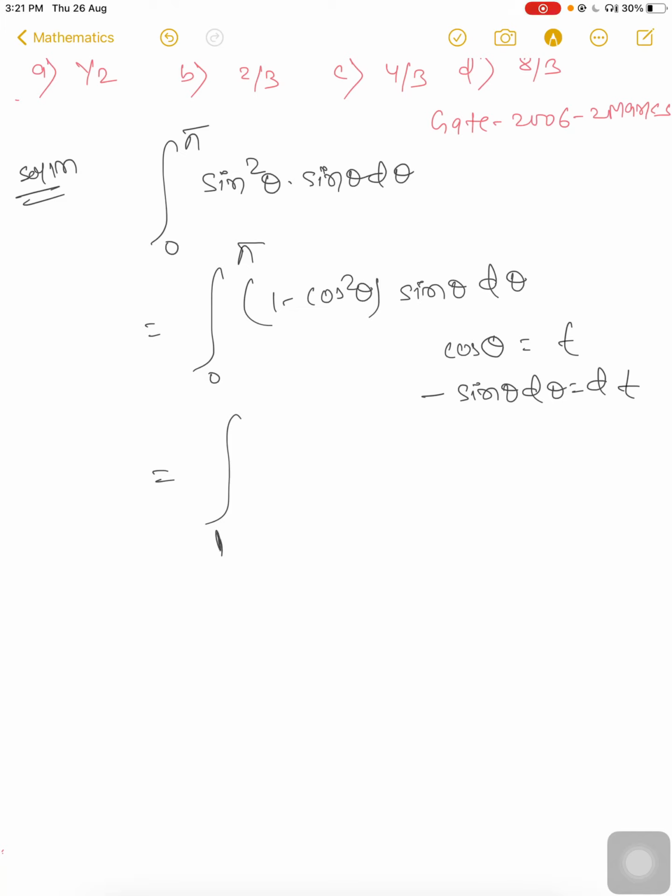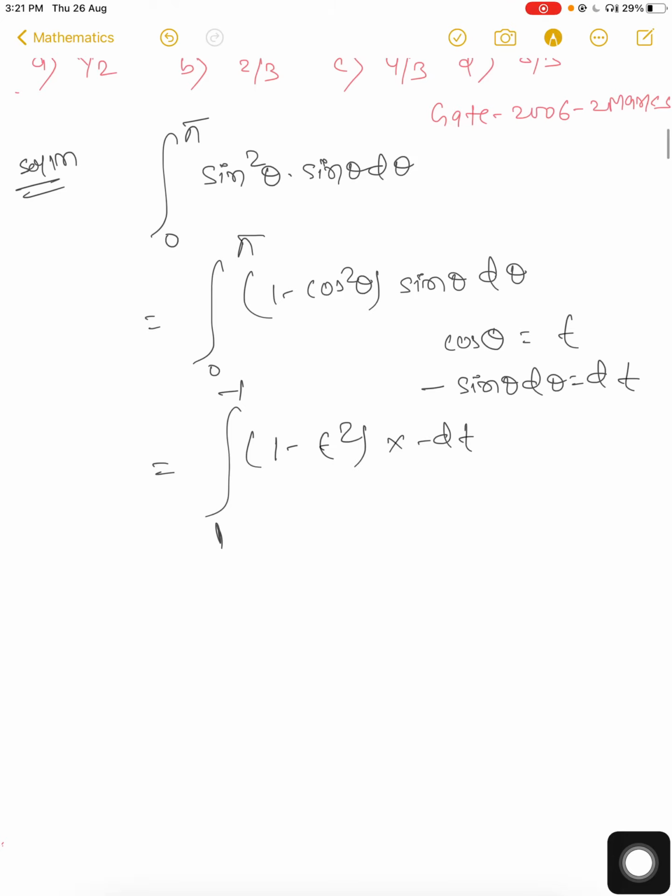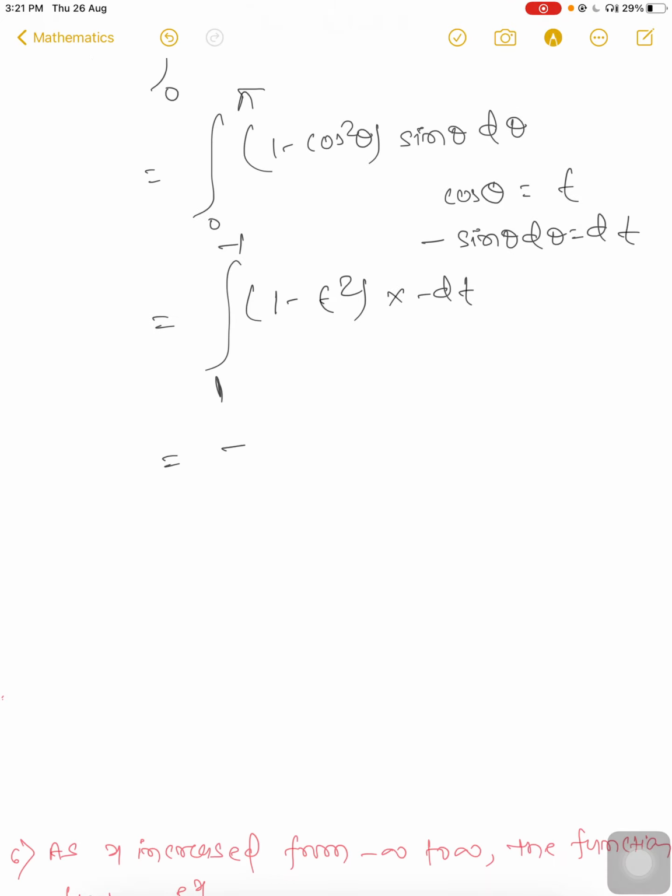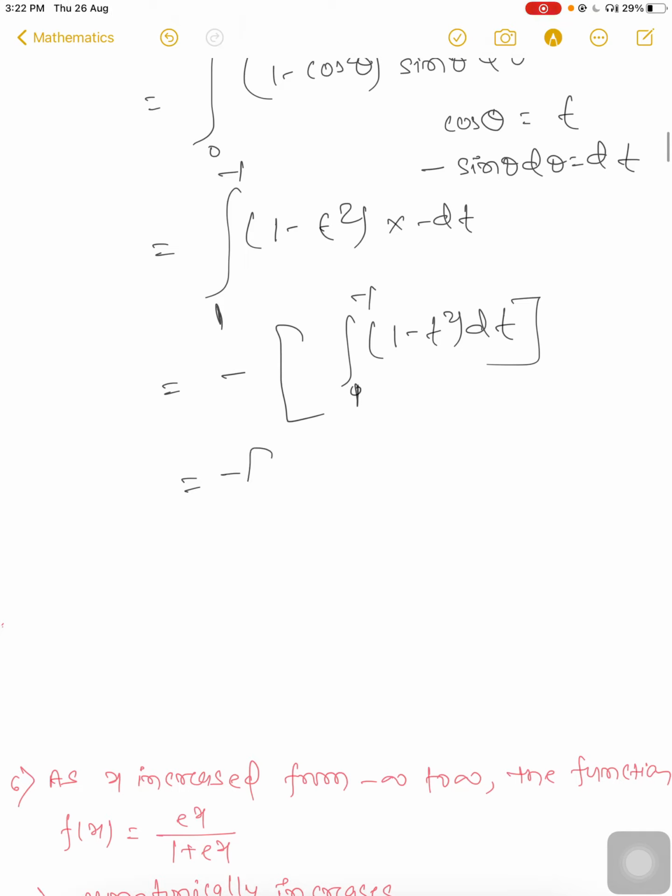Put the limits: theta is equal to 0, then t will be 1. Theta is equal to pi, then you will get minus 1. And from here you will get 1 minus t square, and sin theta d theta is equal to minus dt. So minus dt, and solve it, minus outside, integration of 1 to minus 1, (1 minus t square) dt. So after integration, t minus t cube upon 3, from 1 to minus 1.